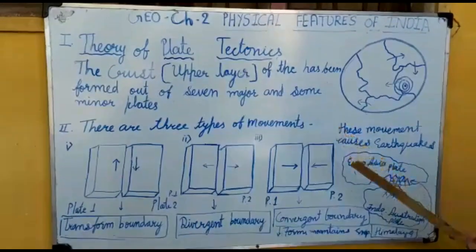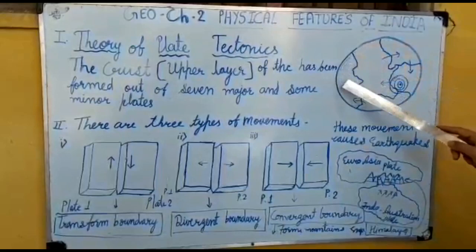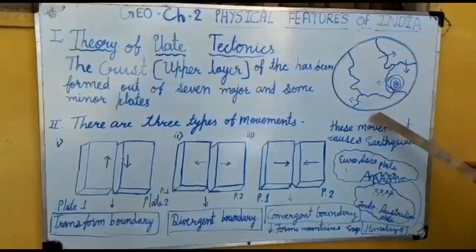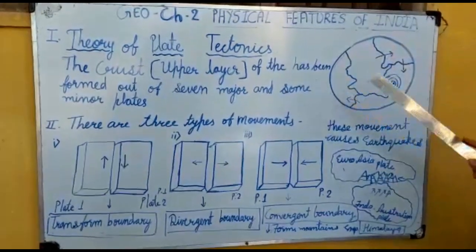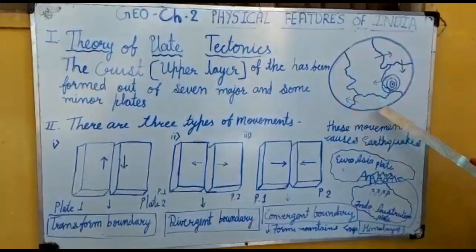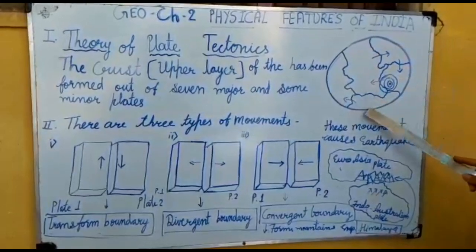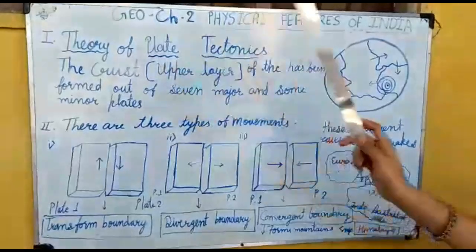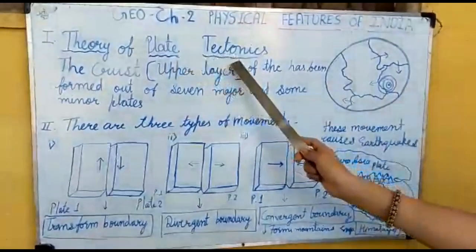We all know that our earth is made up of different types of rocks and is divided into 3 layers. This is the uppermost layer, which we call the crust. The crust is formed of different plates, which we call tectonic plates.